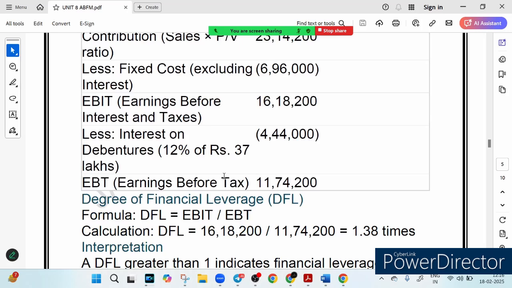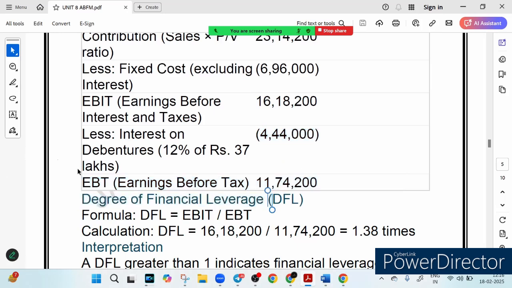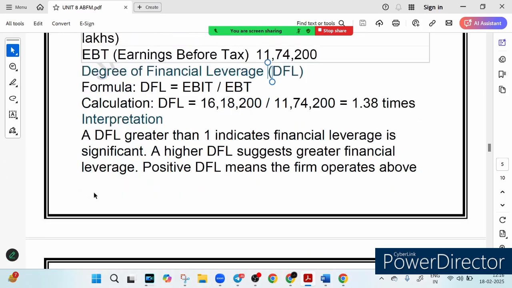Now finally we have to calculate the so-called DFL. What is DFL? You know, DFL is EBIT upon EBT. You know it very well. EBIT stands for earning before interest and tax. So EBIT is 16,18,000 and EBT is 11,74,000, right? If you divide both of them, you will get DFL as 1.38 times.